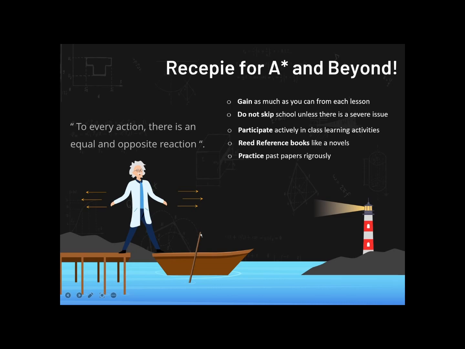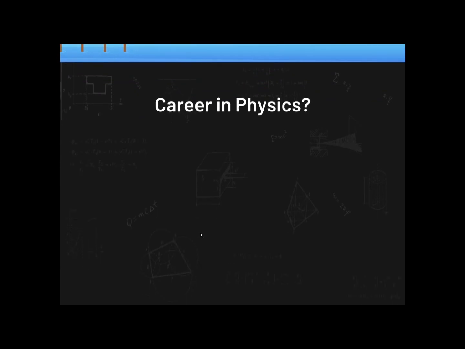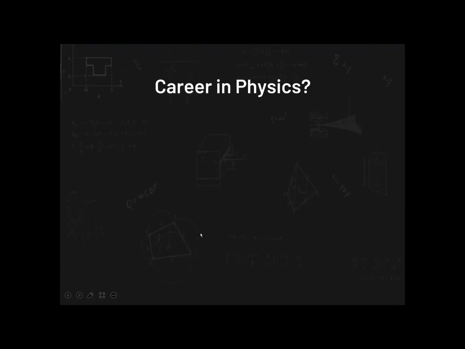And practice your past papers rigorously. You should be able to reflect on yourself and on your performance and how you're doing, track it down, and then see a gradual change. Mark the ideas which you're not able to work with. Cambridge also gives this student booklet which helps you track your performance and how you can improve or plan your improvements. And lastly, attend assessments and exams which are important, right? So that you can reflect on your performance.